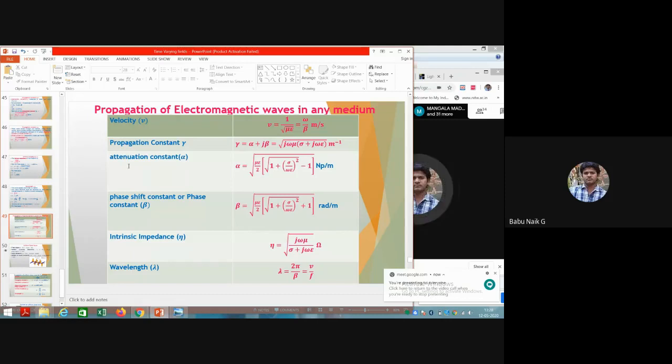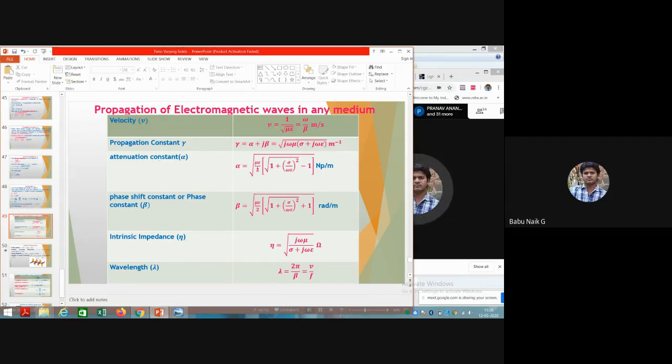From the propagation constant, this is our real part alpha. This real part is called the attenuation constant: how much the wave is attenuated per unit distance in a particular material is called the attenuation constant, alpha.